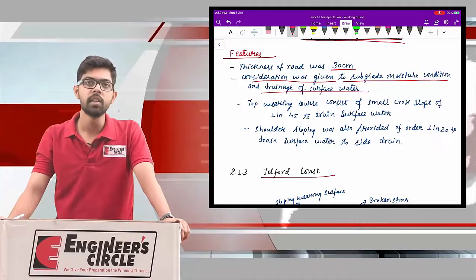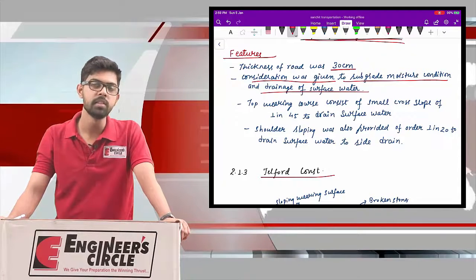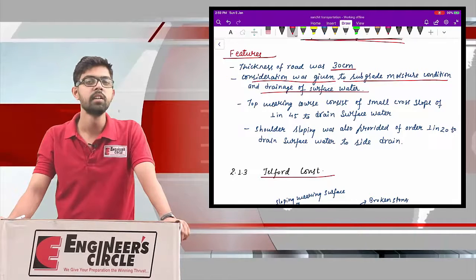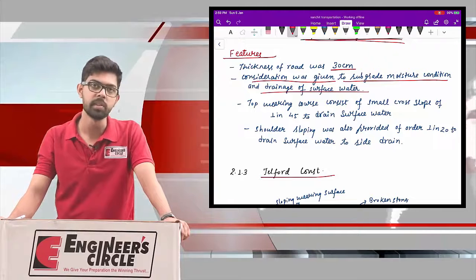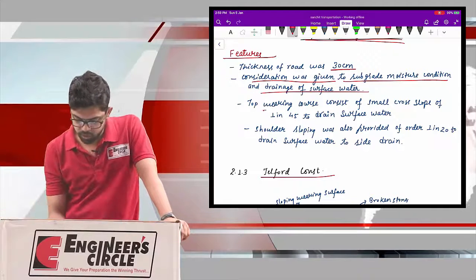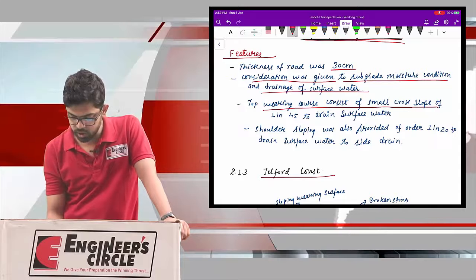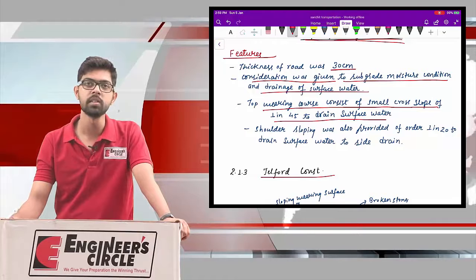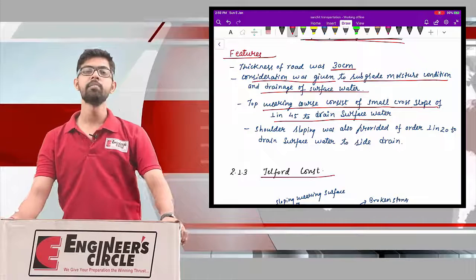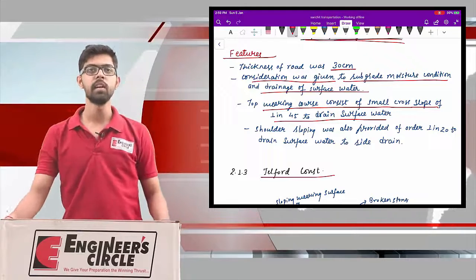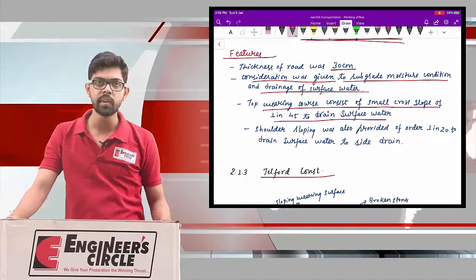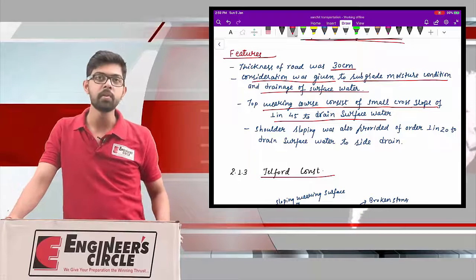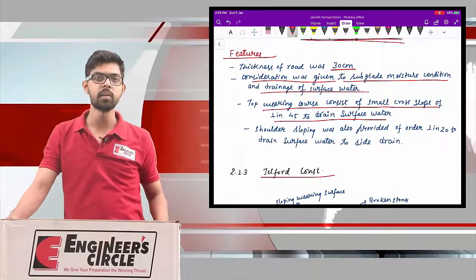And in order to overcome this drainage problem, in the Trescott construction they have proposed a sloping surface. The topmost wearing course has a small cross slope of 1 in 45 to drain the surface water. This is a very mild slope, but it is provided in order to drain the rainwater collected over it.